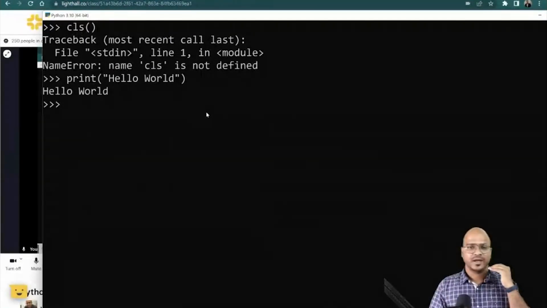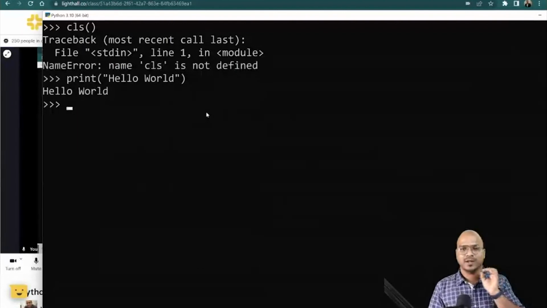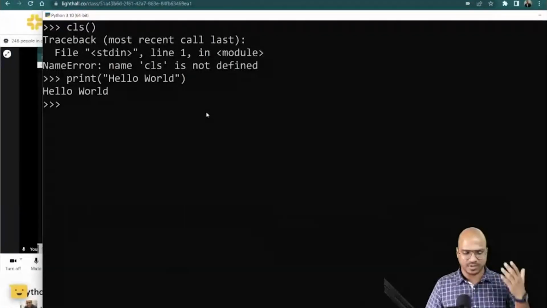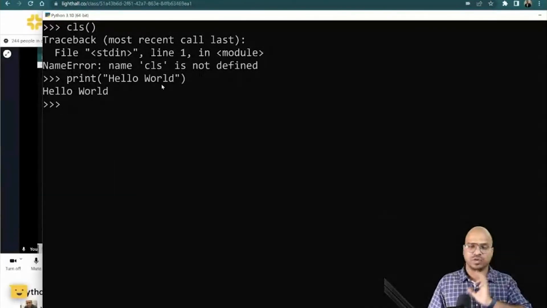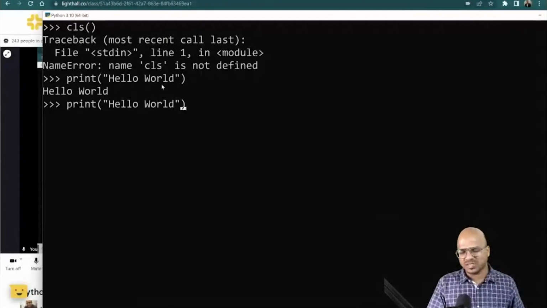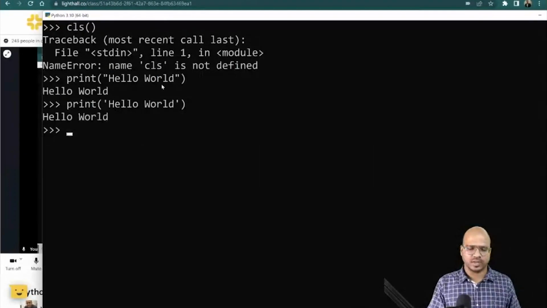So just to reiterate, if you want your computer to do something for you, first step is you have to use some functions if it is inbuilt. If not, what if you want to do something and the function is not available? Any guess? You need to create your own functions, right? So here we are using an inbuilt function. It will have some instructions and it will execute that. And since print says, I will print something on the screen, if you want to print something as it is without converting it, you have to put that in double quotes. Not just double quotes, you can also use single quote. Most of the Python developers use single quote, and even that works.